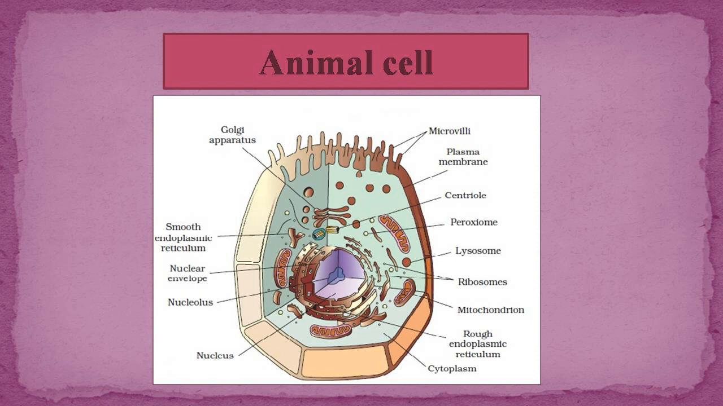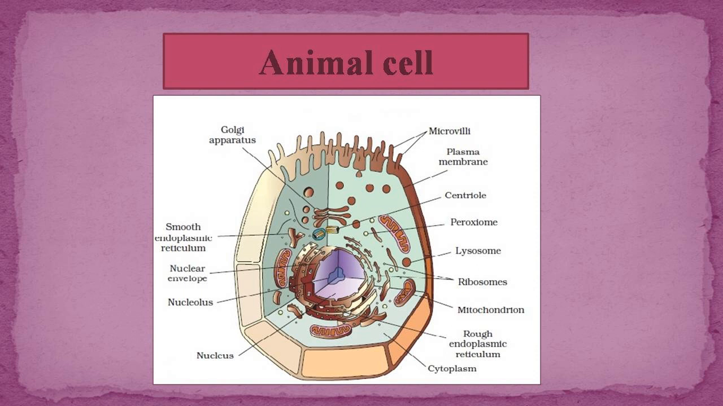Endoplasmic reticulum are of two types, smooth endoplasmic reticulum and rough endoplasmic reticulum. So rough endoplasmic reticulum consists of ribosomes on their surface, while in smooth endoplasmic reticulum, no ribosomes are present on their surface. Another cell organelle which is present inside this cell is mitochondria. So mitochondria is known as the powerhouse of the cell because it helps in cellular respiration, which ultimately produces energy.